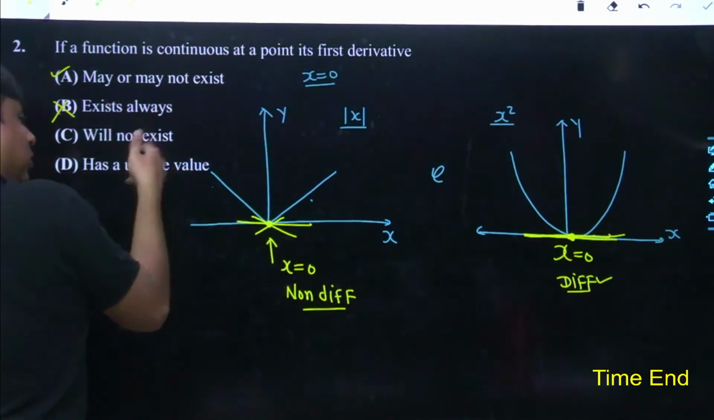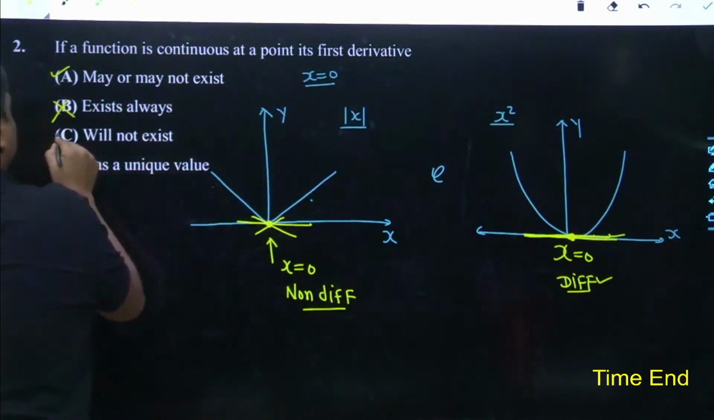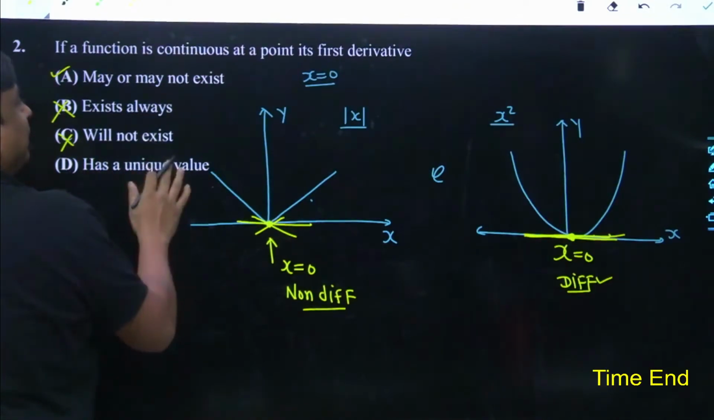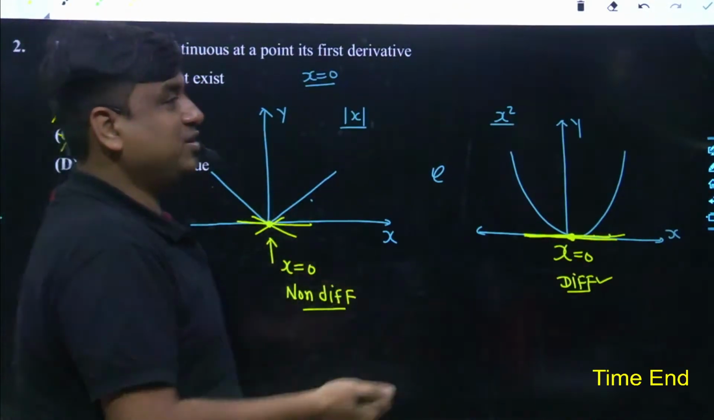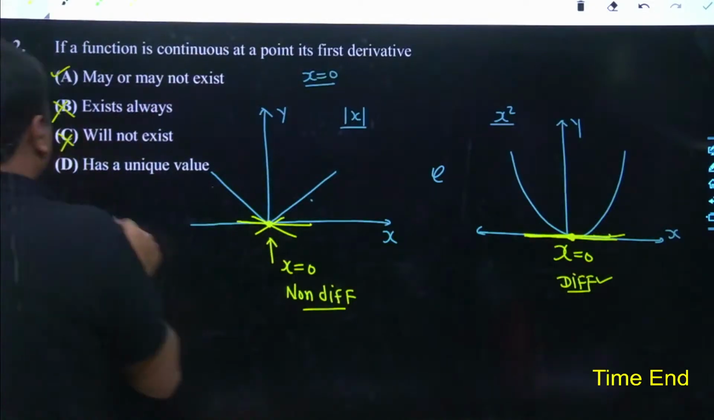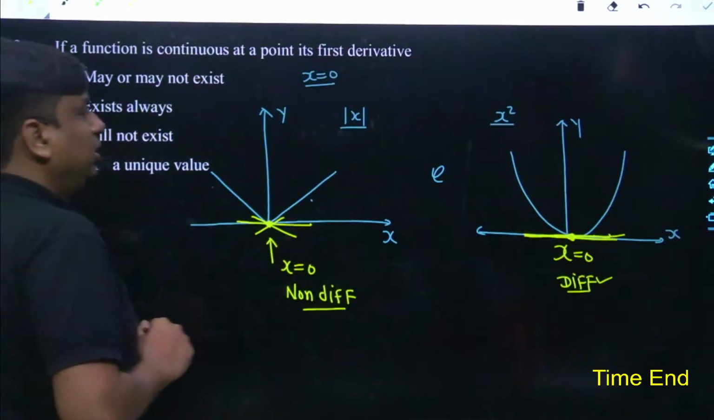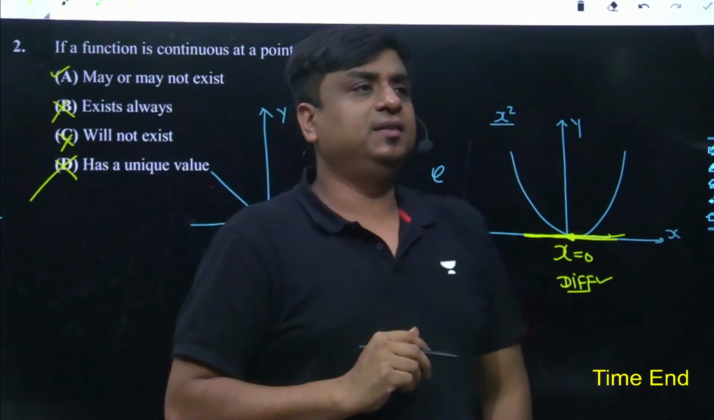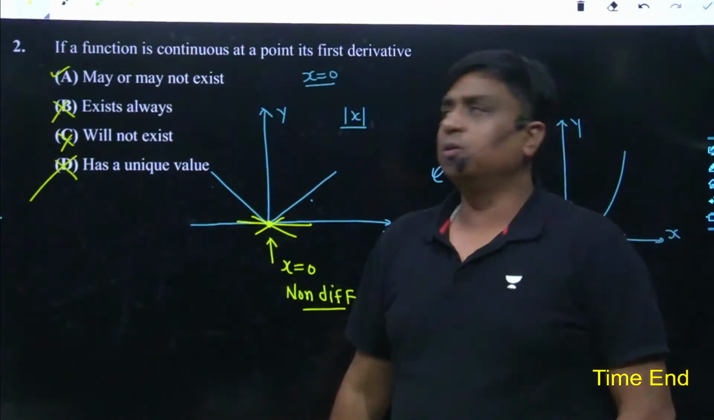Will not exist, that also I can't say. It may exist. Has a unique value? My dear friend, until and unless you get its first derivative, how will I know that it would have a unique value? No. So again, B, C and D are ruled out.